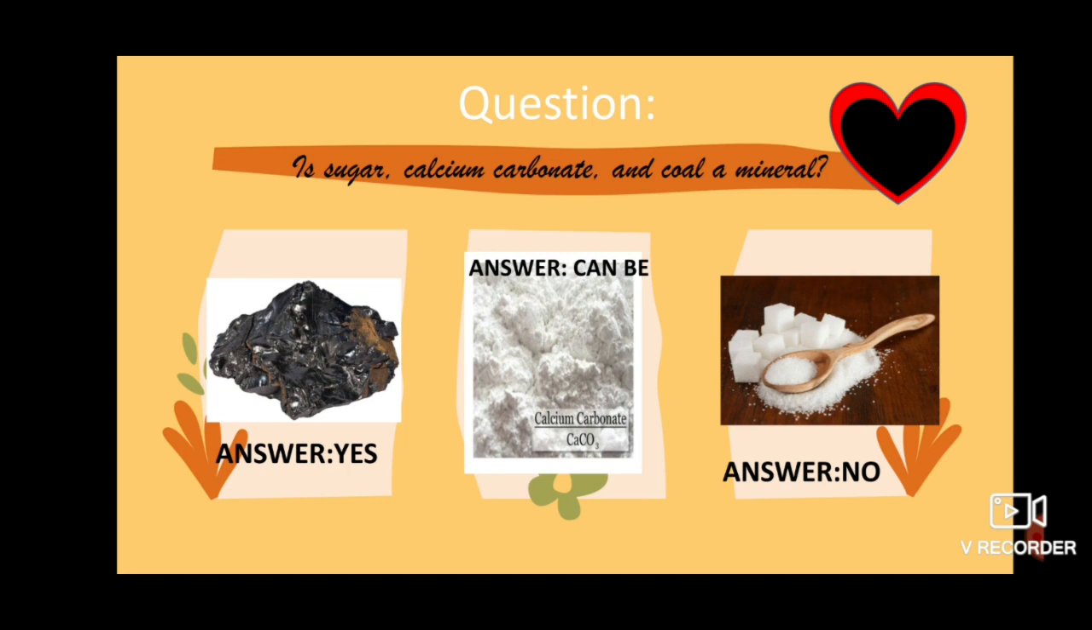Okay, now we have the coal. The coal is considered as mineral because this one is from the decay of once living plants, right? From millions of years ago. So this one underwent the process of sedimentation and metamorphism. Therefore, coal is considered as a mineral.